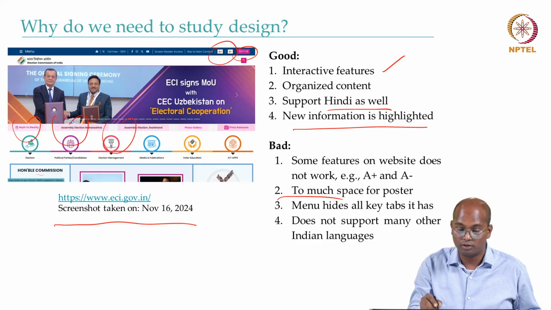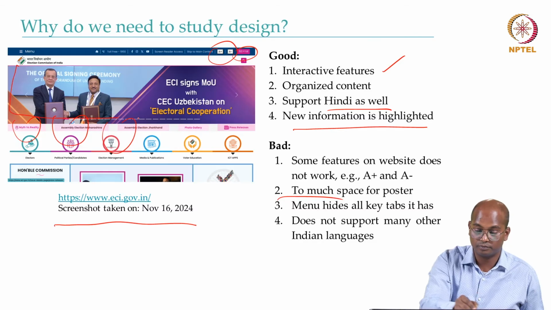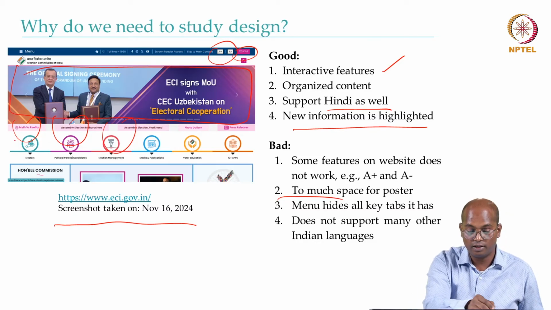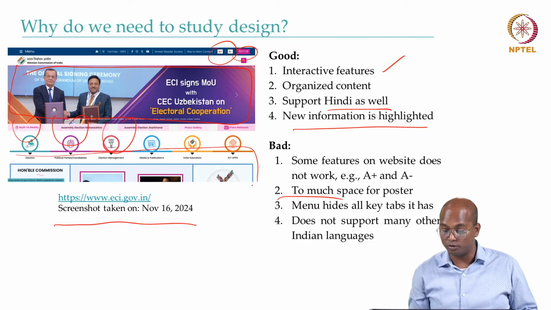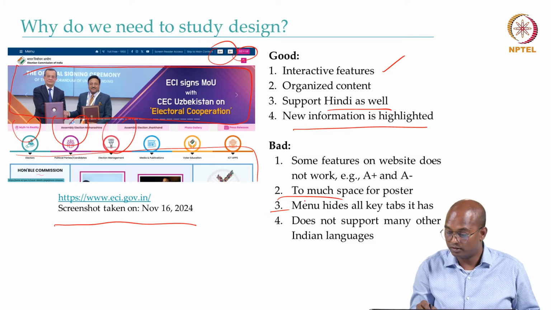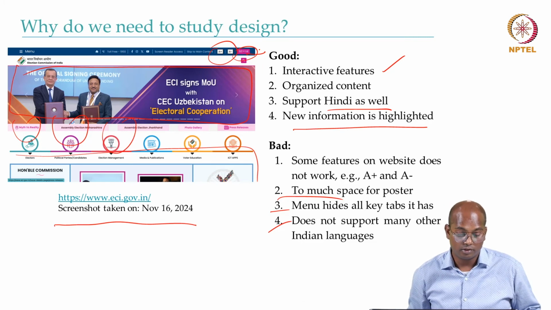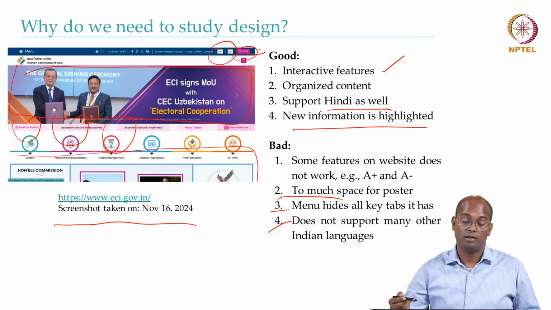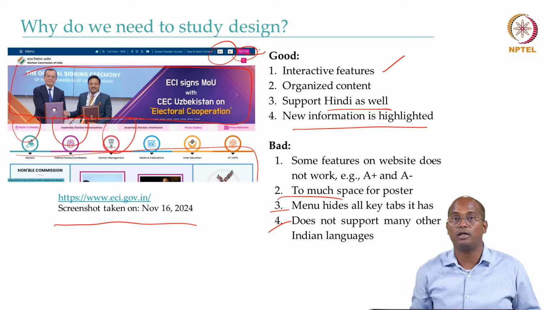Too much space for the poster, as you can see here, and very little space for the important information that you could have shown. The menu hides all the key tabs it has, and it does not support many Indian languages. Though it supports Hindi, is it enough? Given that the Election Commission of India conducts elections in all states, and many people understand neither Hindi nor English, how are you going to help them?